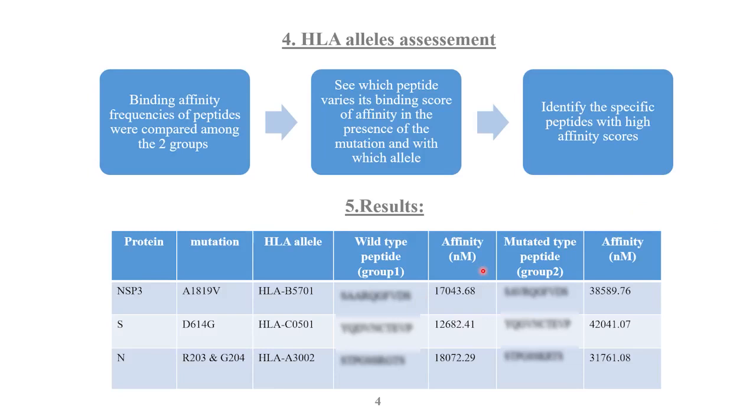So, as you can see here on the table, for the mutations of these three proteins, the affinity of peptides in the presence of the mutation is much higher than peptides with no mutations. As you can see here, there is a big difference.